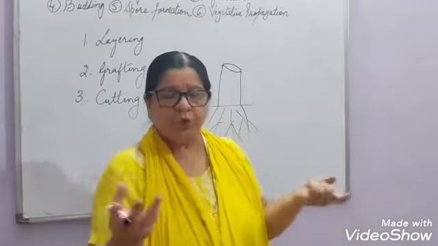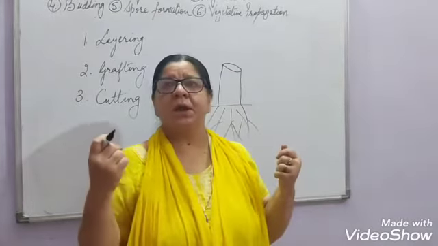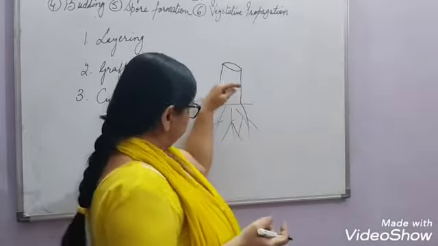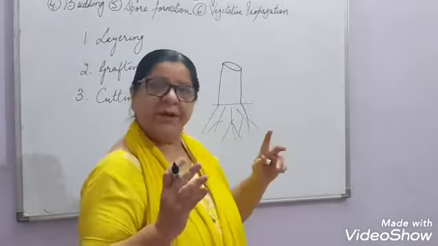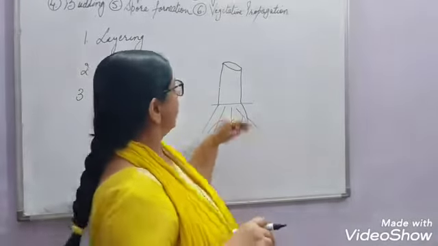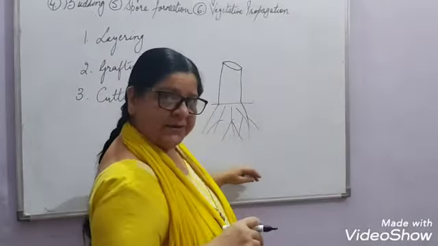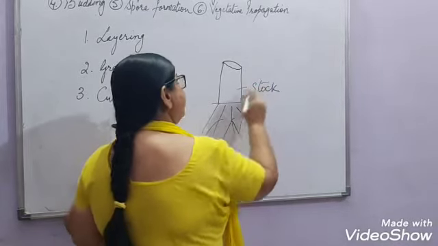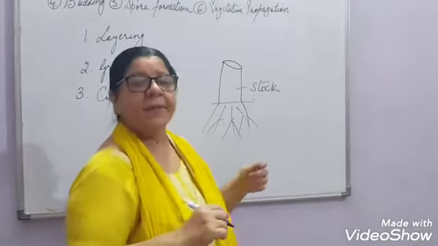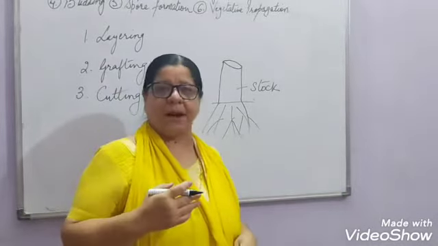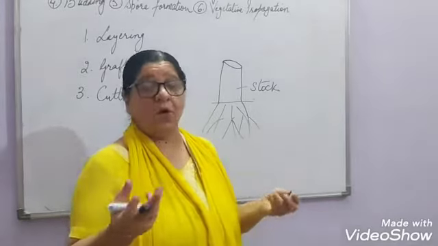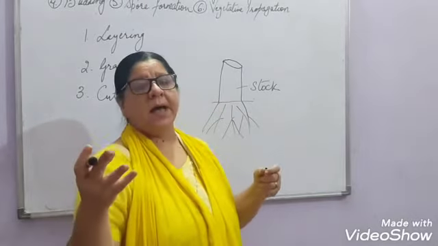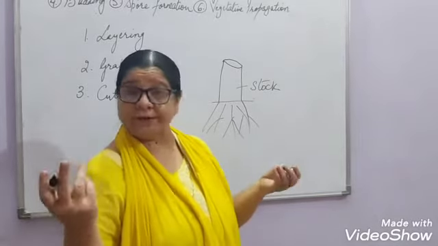Maybe the fruits are not very juicy, or the quantity or the quality is not very good. But the plant is very strong, the stem is very strong. Now the stem of this part is taken. This is known as the stalk, the stem which has roots under the soil. And a stem of another plant which gives us all the desirable characteristics, juicy fruit and good quality and good quantity also.